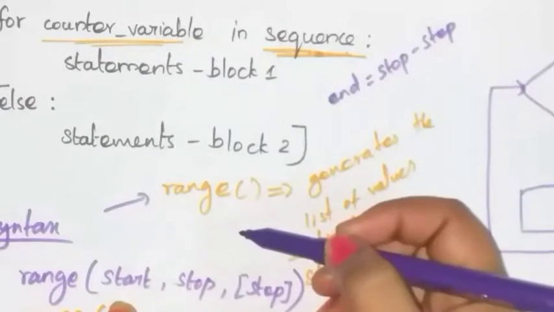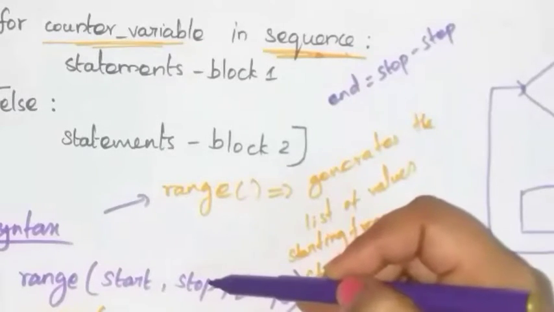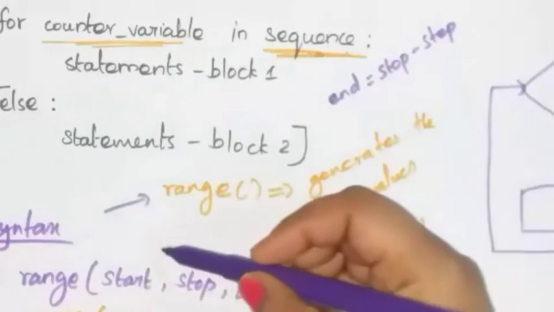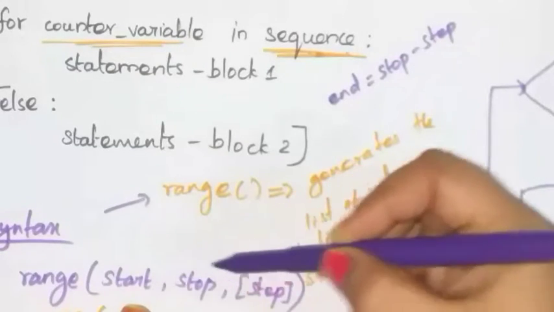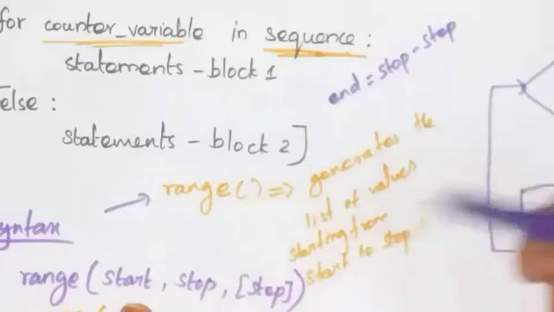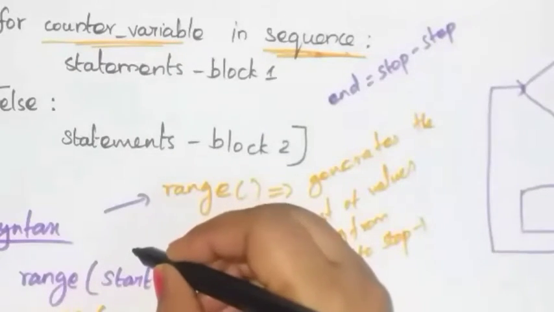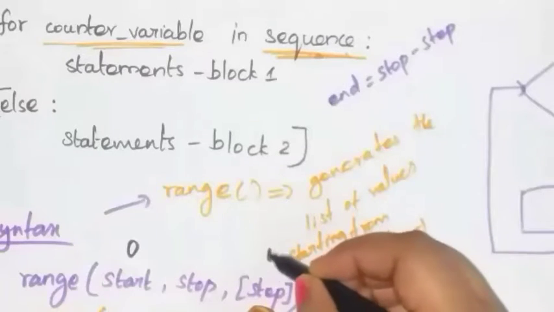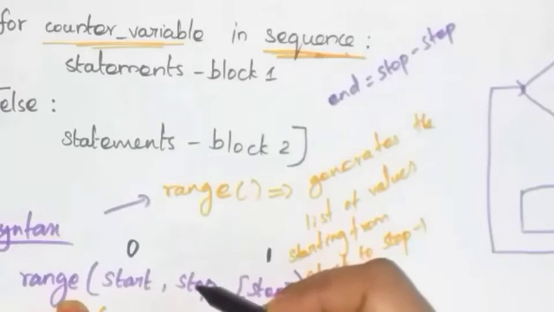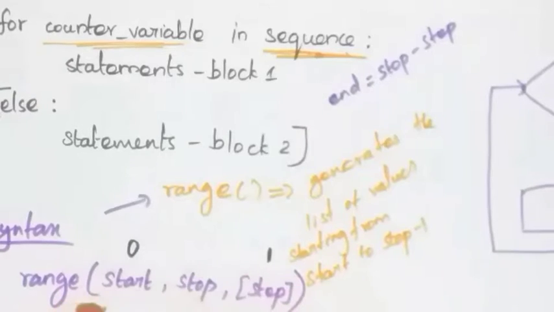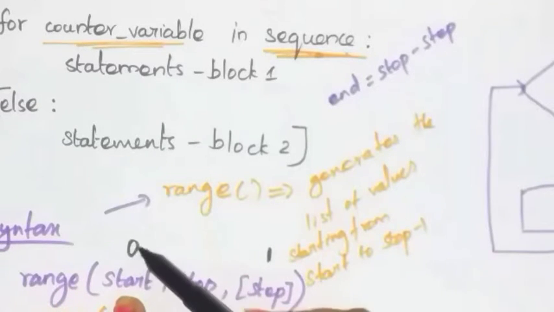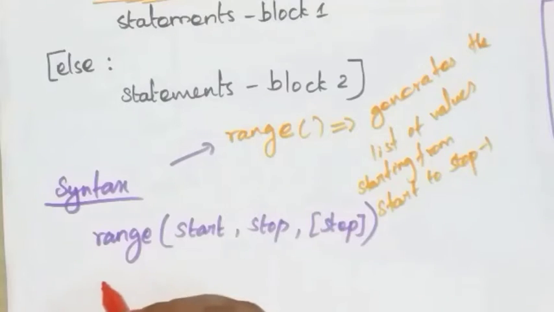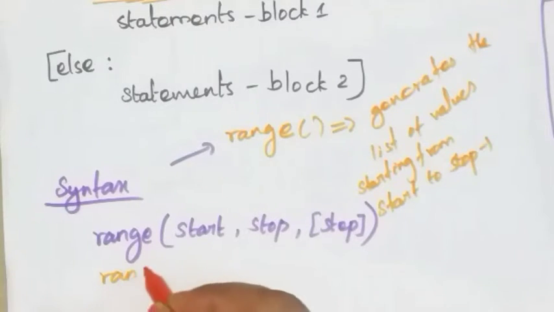In some places only the stop value is given, but the start value and step value are not given. In that situation you take the start value and step value by default. Default start value is 0, and default step value is 1. So if only the stop value is present in the range function, you assign the start value as 0 and step value as 1. See one example.